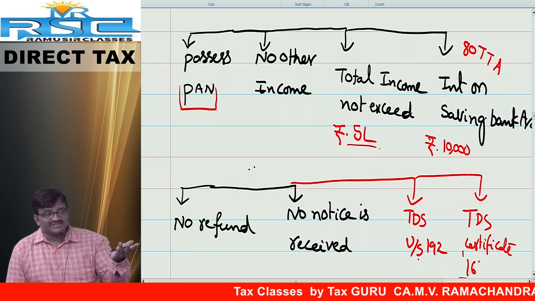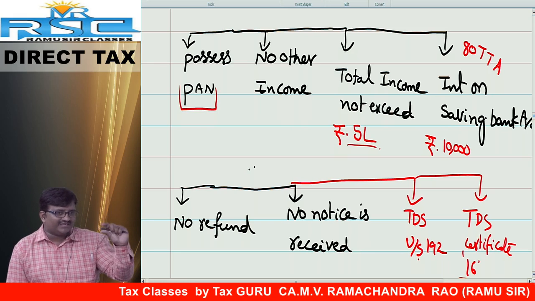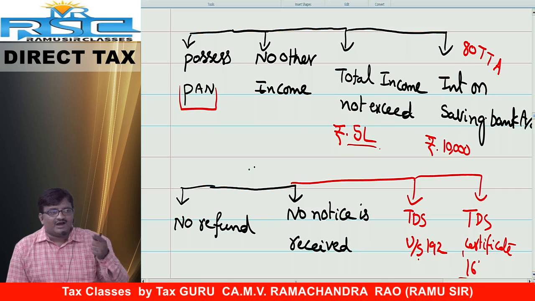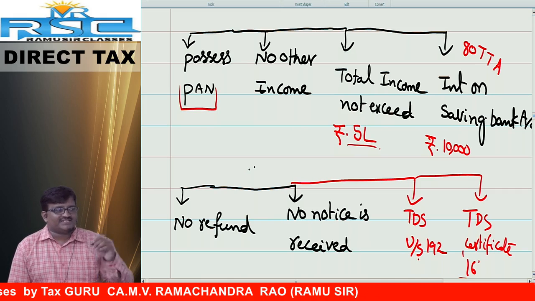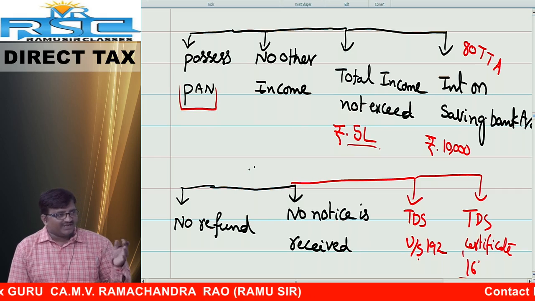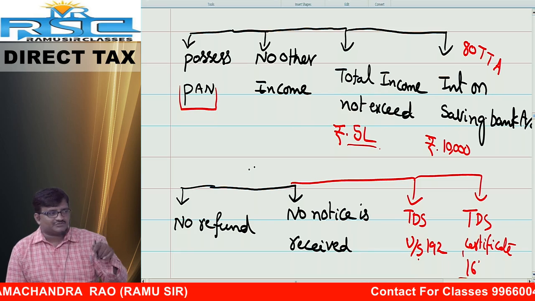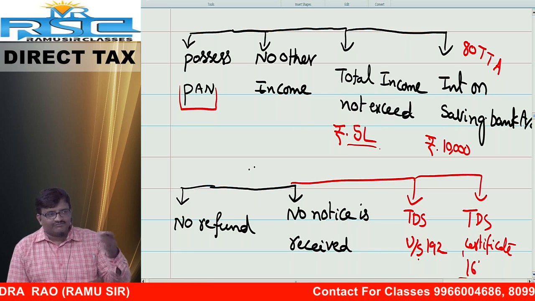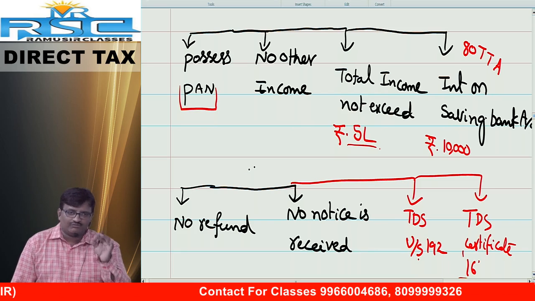Interest on savings bank account you may have, you may not have. If you have, the interest does not exceed 10,000, and altogether it does not exceed 5 lakh. I will take one example. Your engineering friend, in the beginning of his career, started with a job of 2,40,000 per annum, 20,000 per month. He is never required to file the return of income under section 139(1).